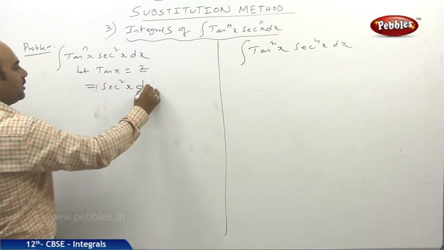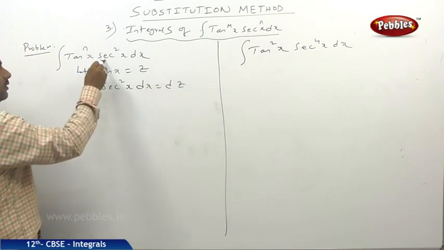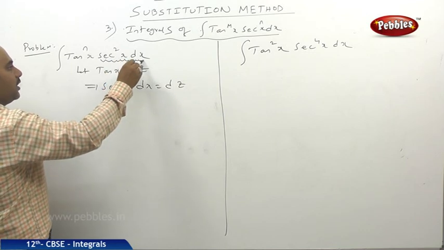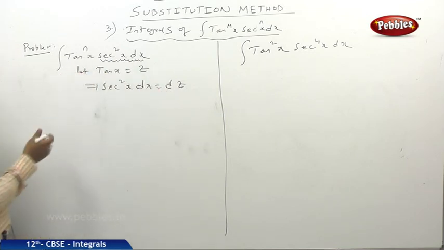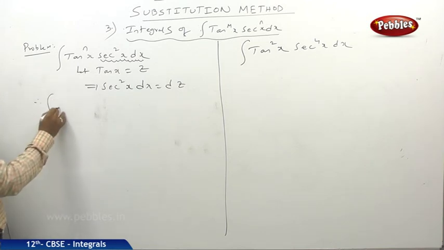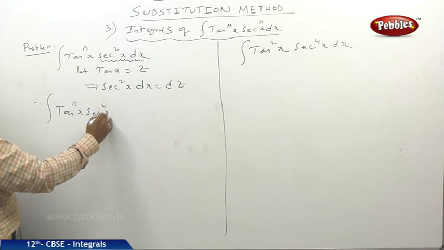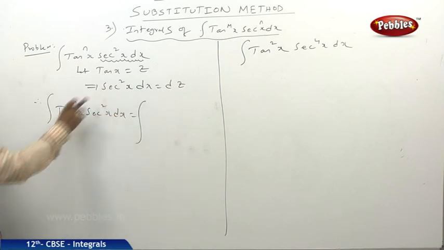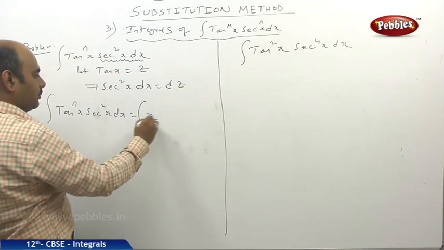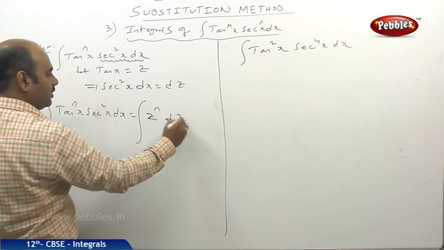If I put tan x is equal to z, what happens? Secant square x dx is nothing but dz. So directly we are lucky enough, in place of secant square x dx I'll be putting dz and tan x I'll be putting as z. Therefore the integral of tan power n x secant square x dx is nothing but the integral of z power n dz.